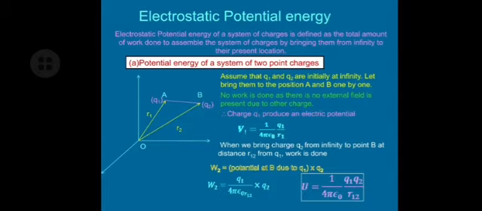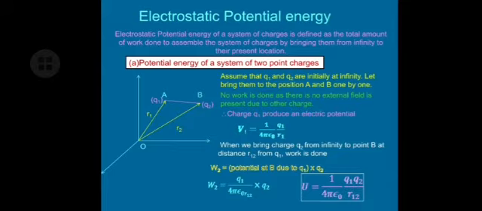Electrostatic potential energy. When two like charges are at infinite distance, their electric potential energy is zero because they are not interfering in the field of each other. As no work is done in moving one charge from another charge, no potential energy is present.